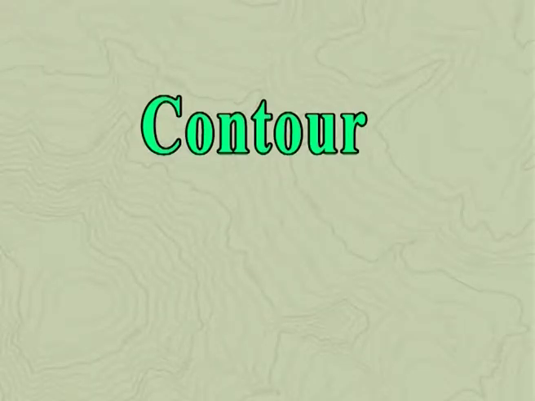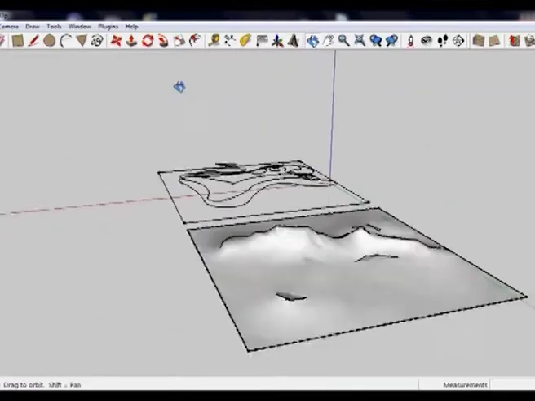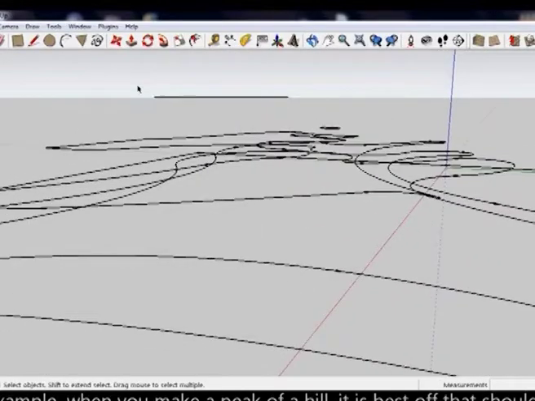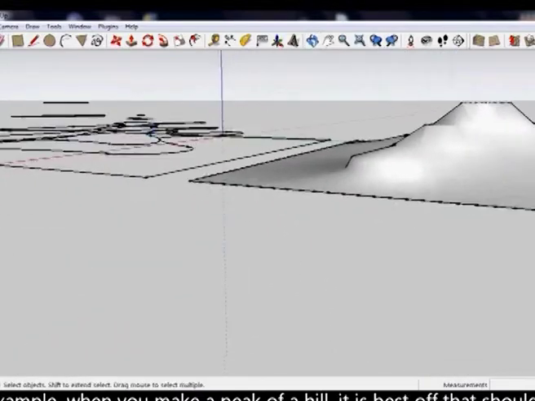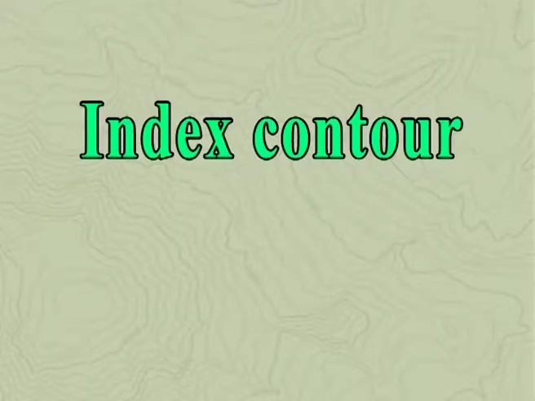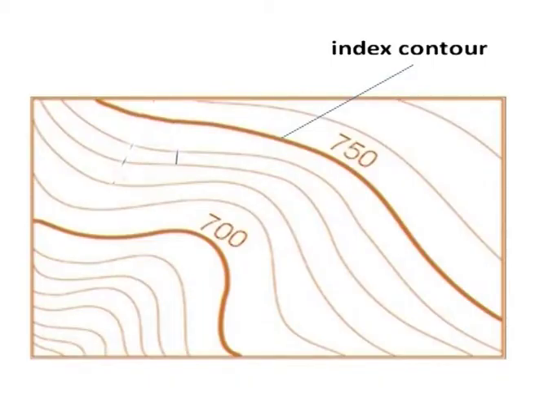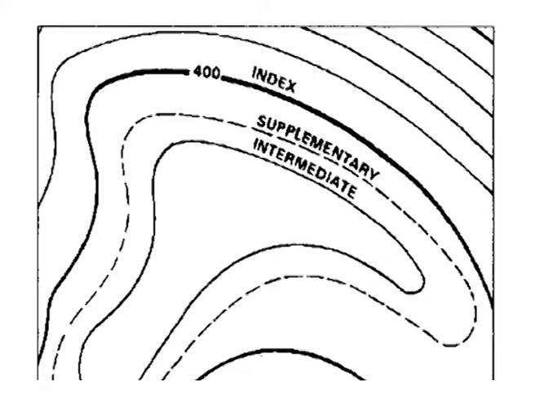The contours are lines joining points of equal height. The standard vertical interval between contours is 5 meters. The smallest gap in a contour is 0.25 millimeter from center to center of the lines. Index contours: every fifth contour shall be drawn with a thicker line. This is an aid to the quick assessment of height difference and the overall shape of the terrain surface. Where an index contour coincides with an area of much detail, it may be shown with a normal contour line.